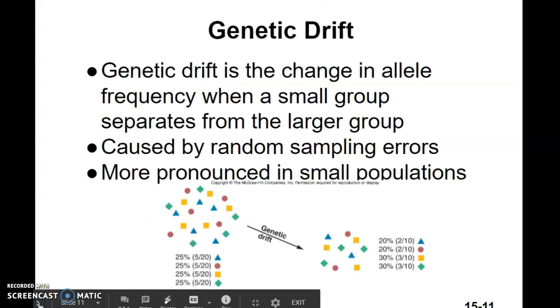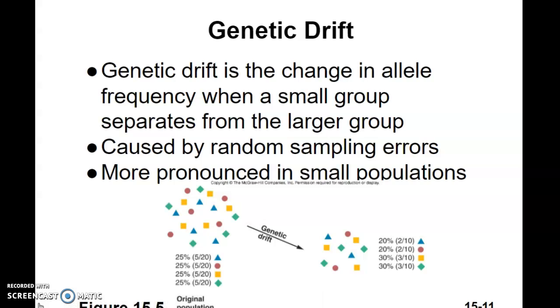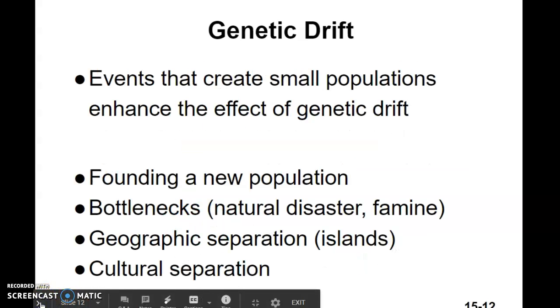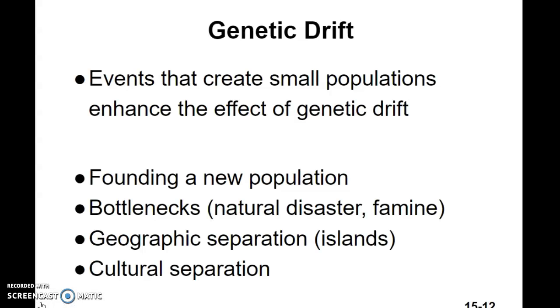So genetic drift. Basically, there's something that causes a small population to separate from a larger group. Generally these are families that are moving, but there are other reasons that can create this. Basically, you're getting a random sampling error. You're not getting a random group of genes. You're getting a number, and that's what's brought in and then becomes more pronounced. It's a small population building up. So there are events that can create these small populations.